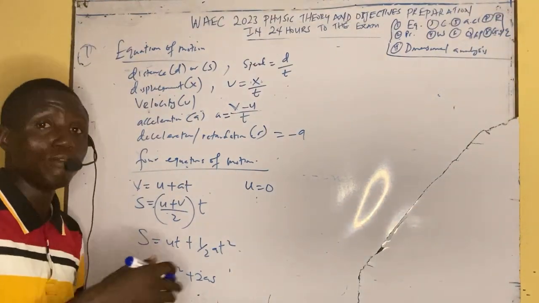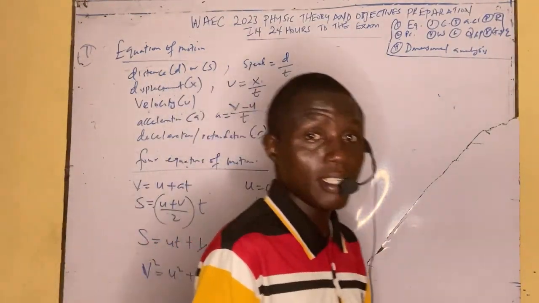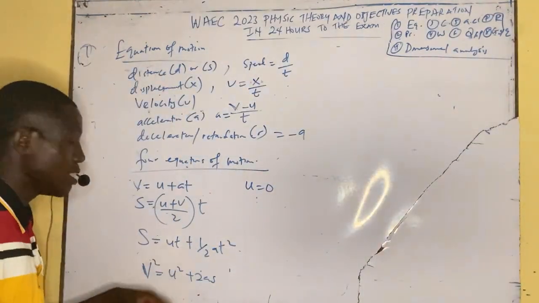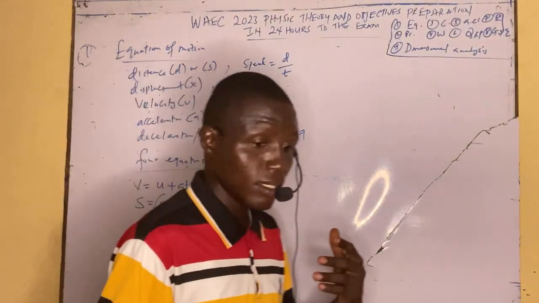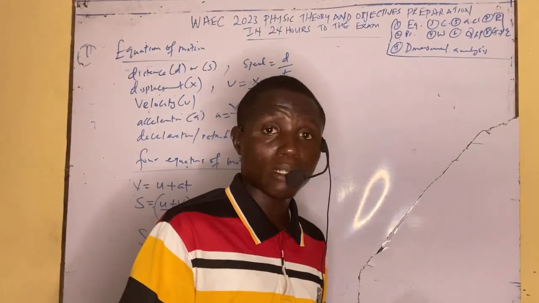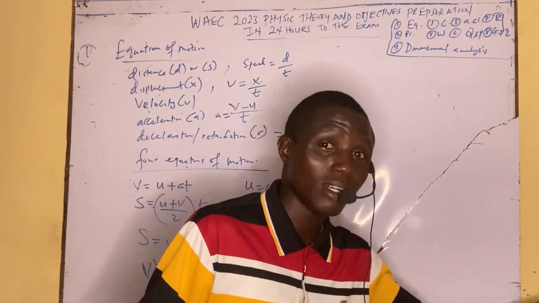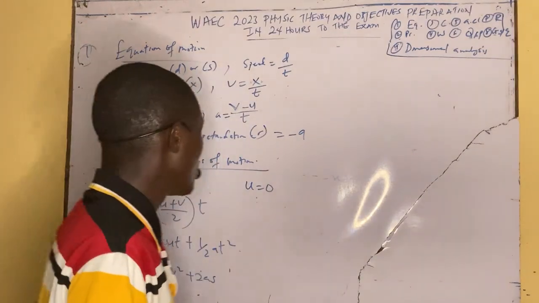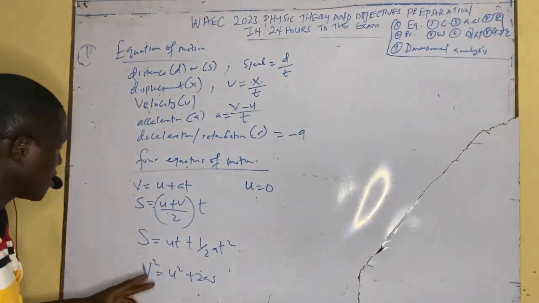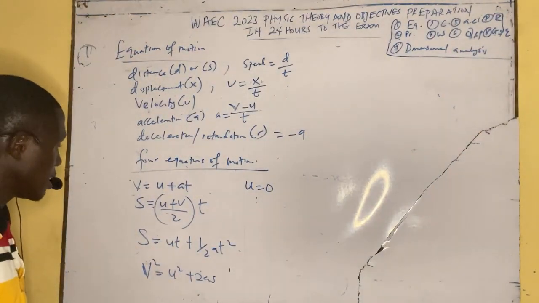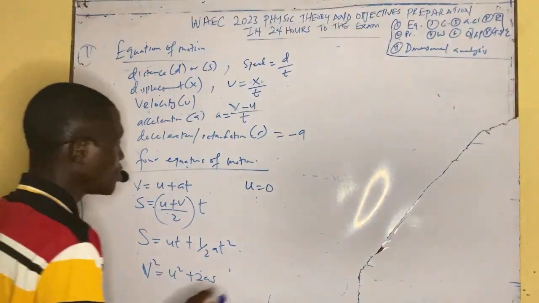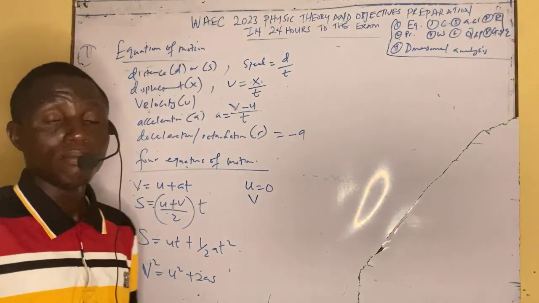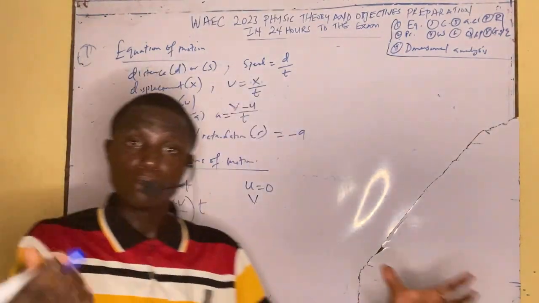Now, when they tell you that the body is already moving with a velocity, it means its initial velocity is not 0 at that time. So note that when the body is moving with a velocity of, say, 20 meters per second, they are referring to the initial velocity because it already started moving. But if it's not moving, u is equal to 0. Another very relevant thing is that you need to decode your initial velocity and your final velocity.